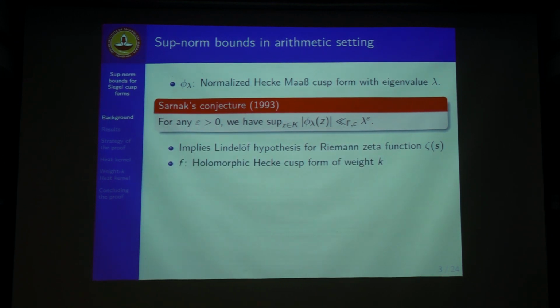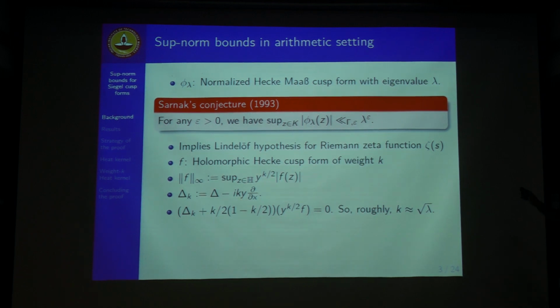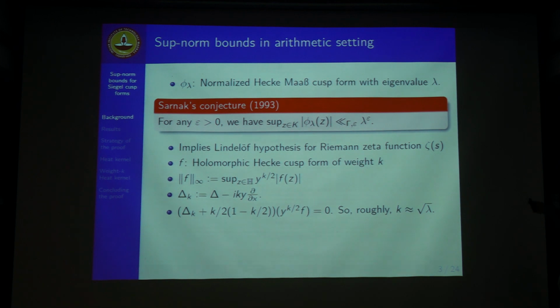And the other variant of this problem is if instead of Hecke-Maass cusp forms we have holomorphic Hecke cusp forms, then we have roughly lambda of weight k. So k plays the role of square root of lambda here, and we will come to what is delta k and so on.